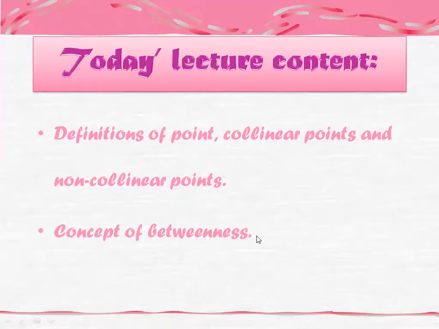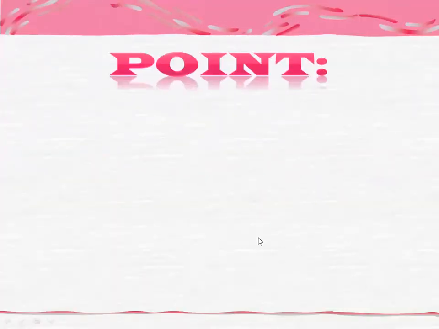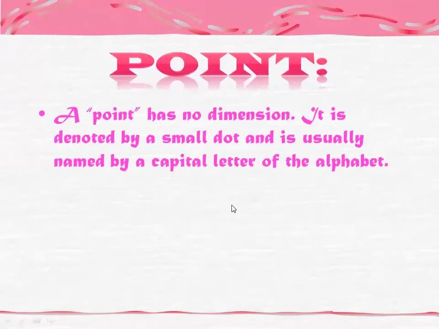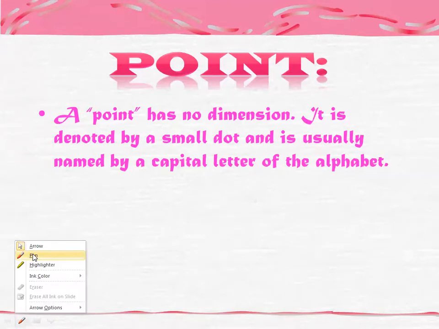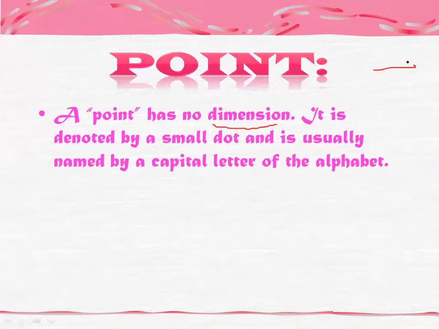Let's start from topic number one, the definition of point. So what is a point? A point has no dimension. What does dimension mean? Dimension means direction. Directions means right, left, up, down. These lines are giving you the direction, or you can say north, west, east, and south. So these are the dimensions.